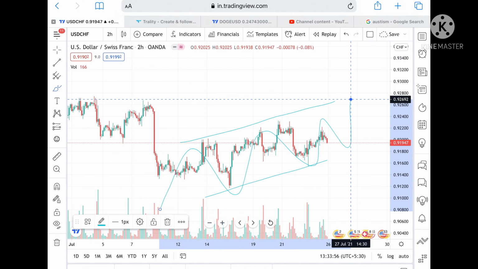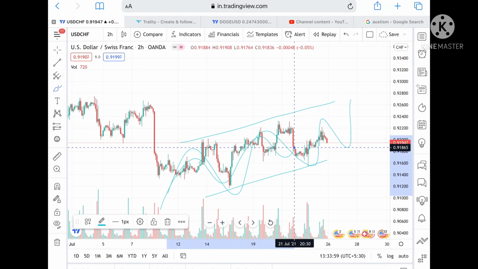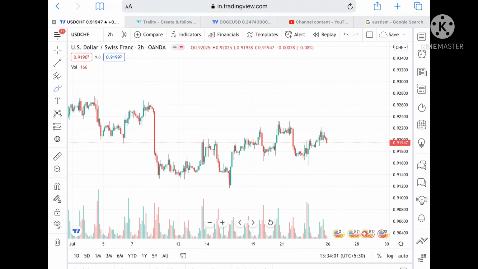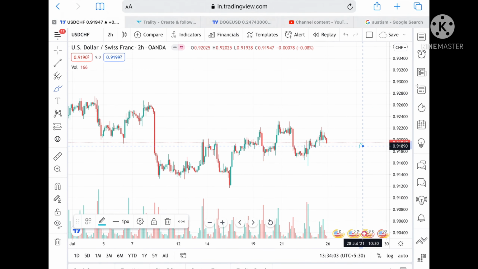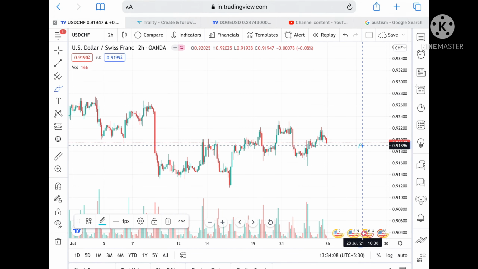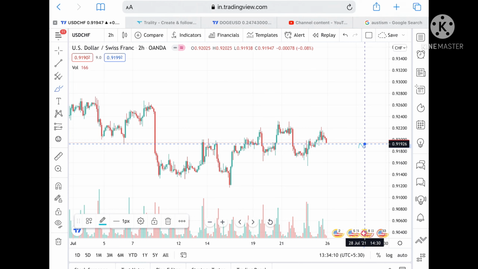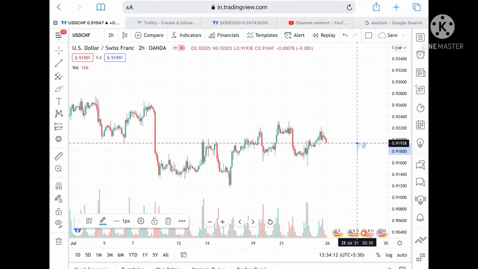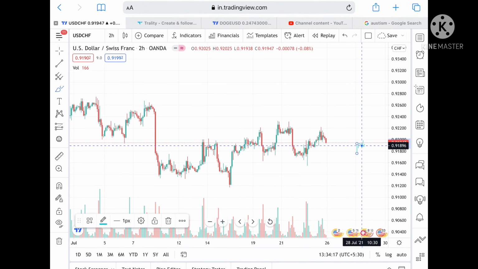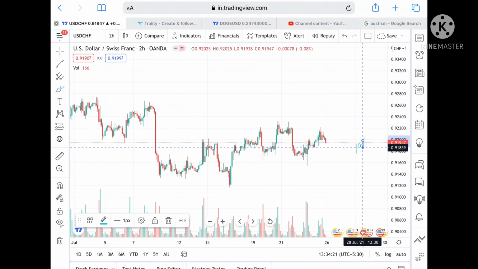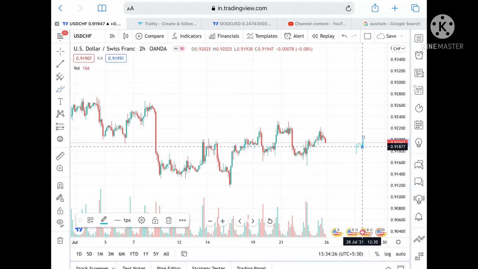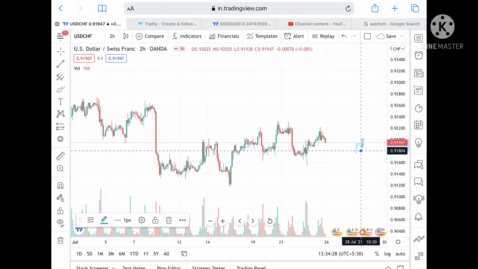If you look at this pattern, suppose a strong support we can see is at around 0.91896, but it is not at this level. Now a strong support we can see above that level is at around 0.91944. Suppose if it doesn't sustain this level, then we can see a level of 0.91896, and from there we can see a level of 0.91865, and if it doesn't sustain that level, then we can see a level of 0.91804, and if it goes below that level, then we can see a level of 0.91689.